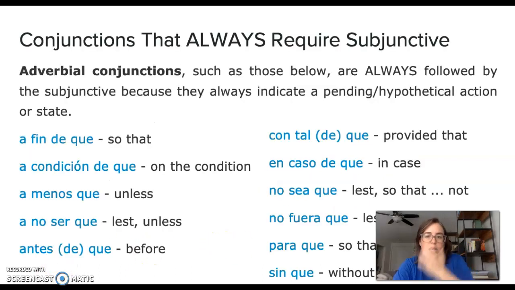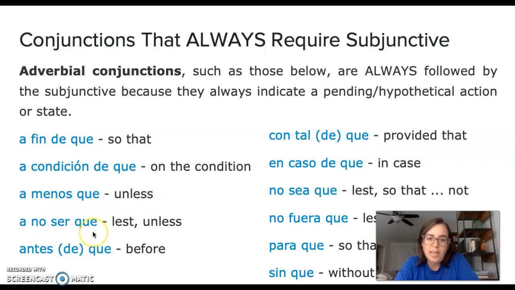Let's see more examples. The conjunction sometimes can help you with the decision making. There are some conjunctions, for example, that always require subjunctive. Why do they always require subjunctive? Because they always indicate a pending or hypothetical action or state, right? If you say a condición de que, on the condition, clearly there has to be a condition first in order for the action to happen. A menos que means unless. This is also kind of expressing a condition.